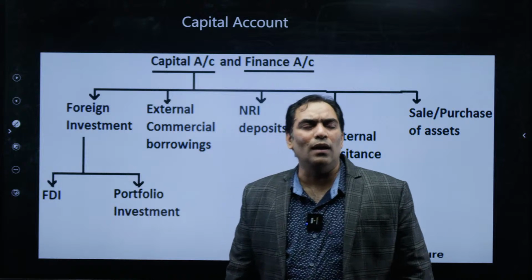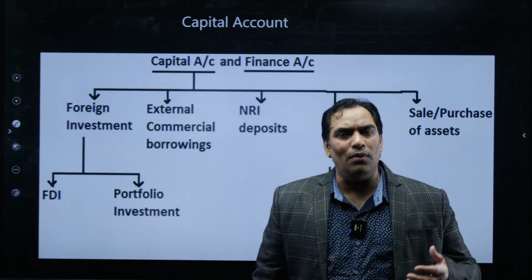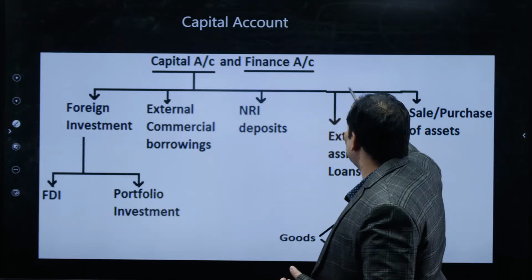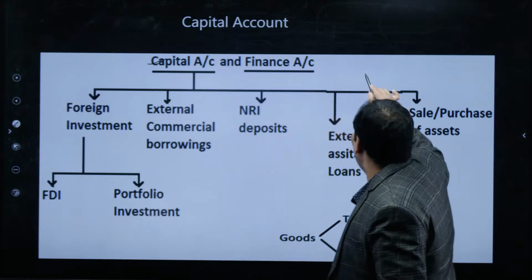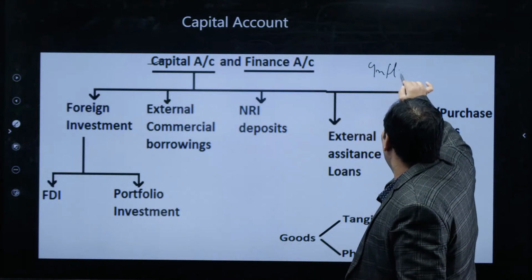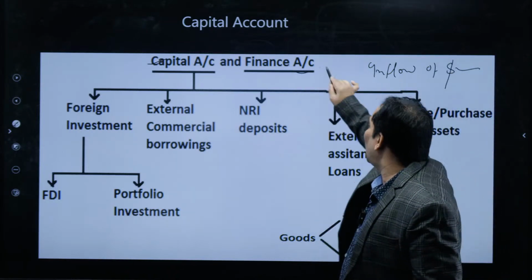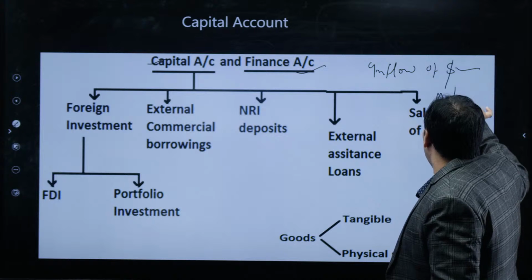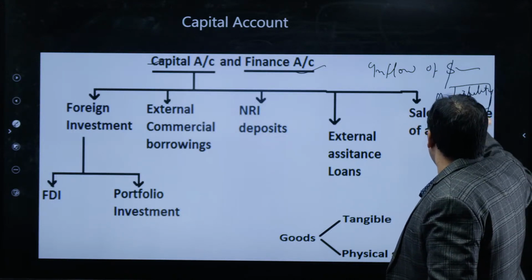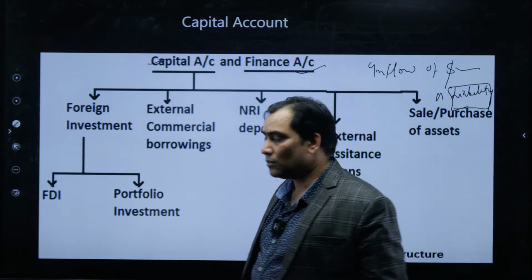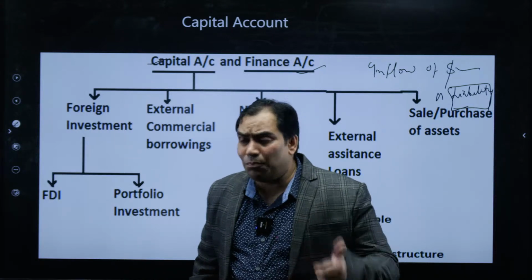We can strengthen our BOP by strengthening the capital account as much as we want to, because if there is an inflow of dollar because of the capital account, it creates liability, so it is not considered as good.